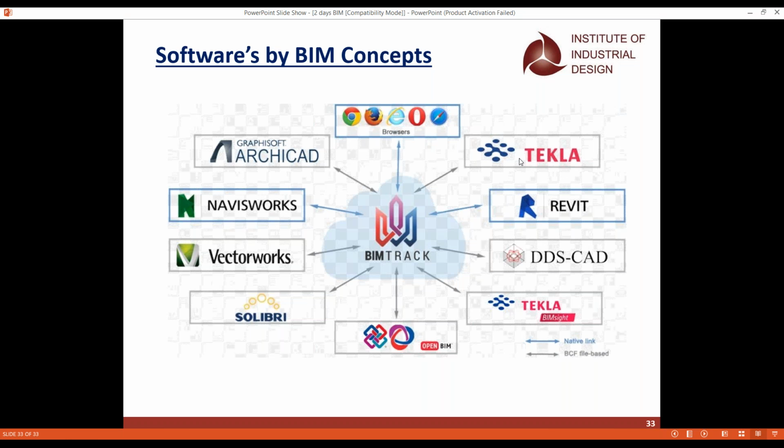Because whenever you submit documents, you have to give them with LOD 300, 400, or 500. I'll tell you how all these documents will be shared with the help of BIM 360, and also how many products we have in BIM 360, because we have many workflows in BIM. According to the different workflows, we have different BIM 360 products also.